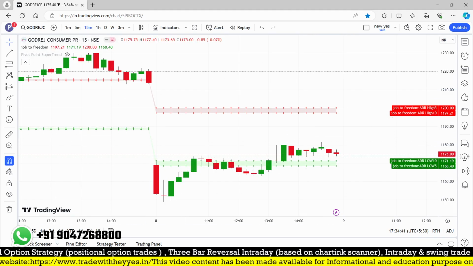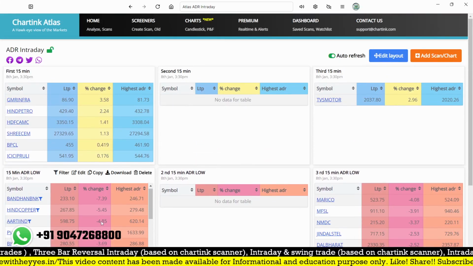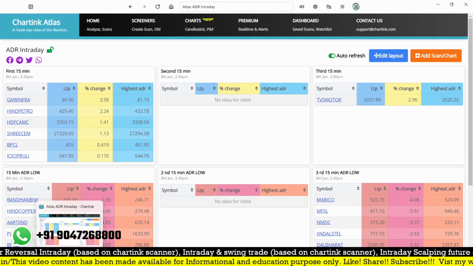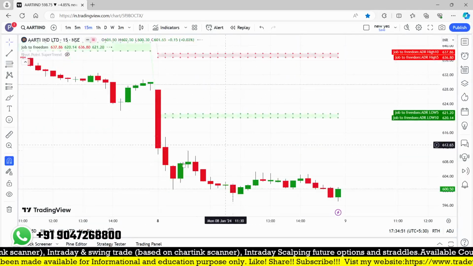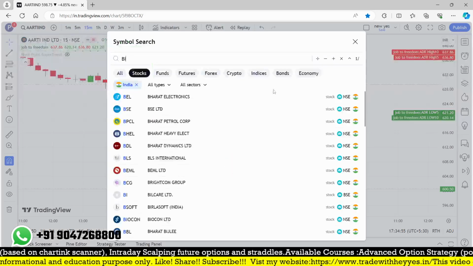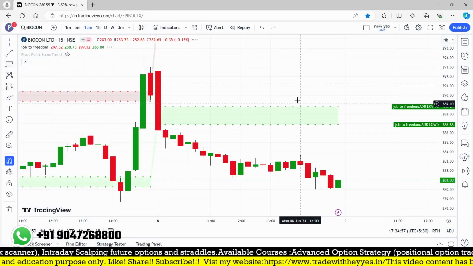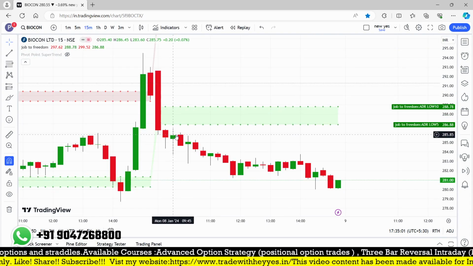So that is happening. Finally, something which is working well: PVR and Aarti Industries. One or two stocks is good enough, either bullish or bearish. That has also broken and keeps moving down. And Biocon, recently good performance, gradually moved down from 285 to 281.